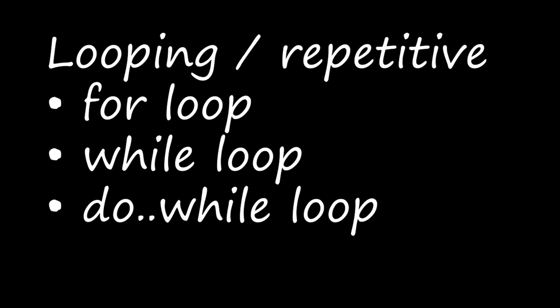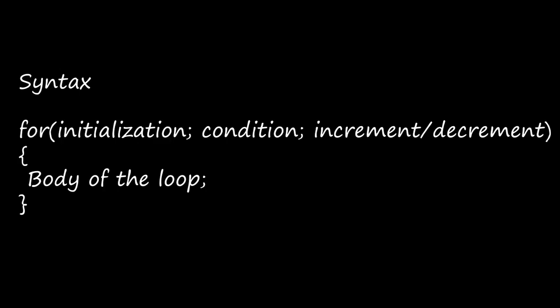For loop means we'll have the word for. Inside the for line we'll have three sections or three portions: initialization, condition, and increment or decrement. Inside for loop we have three parts. The first part is the loop initializing a variable. That is also the control variable. In most cases the control variable will be declared as well as initialized, right?